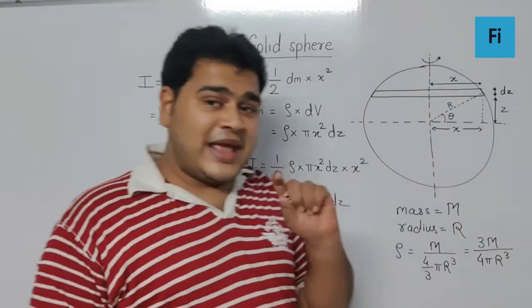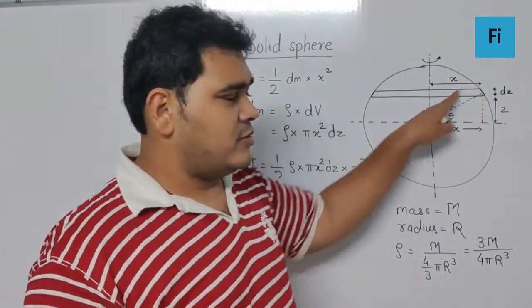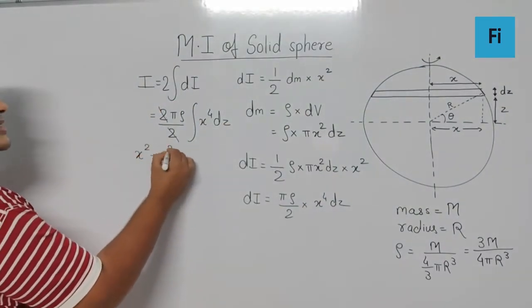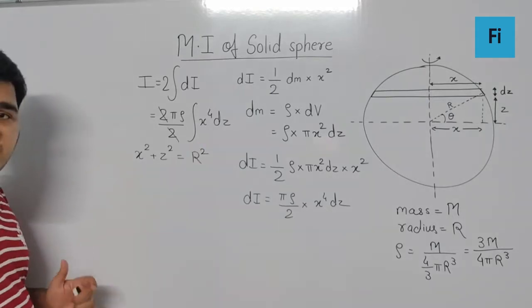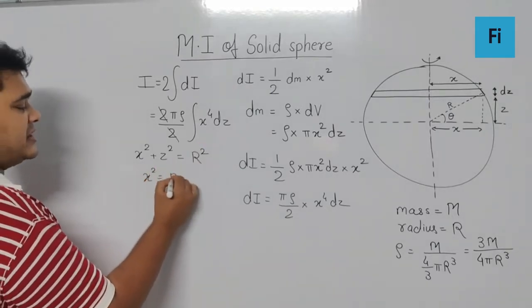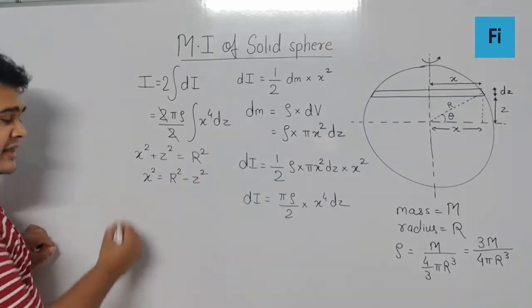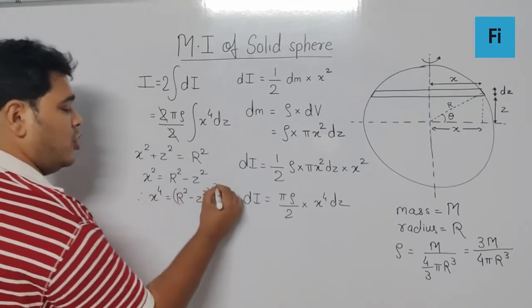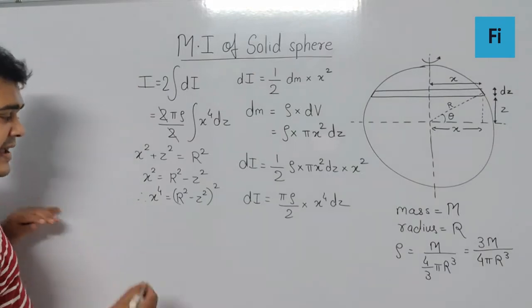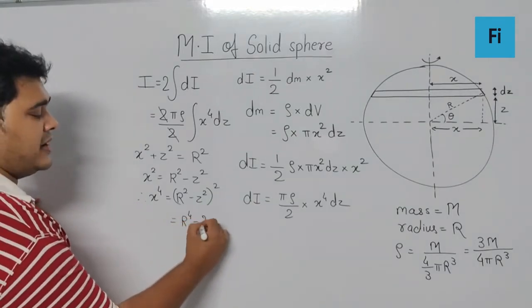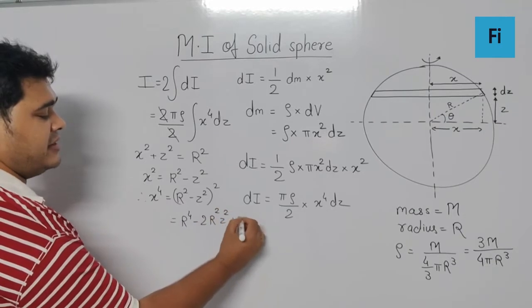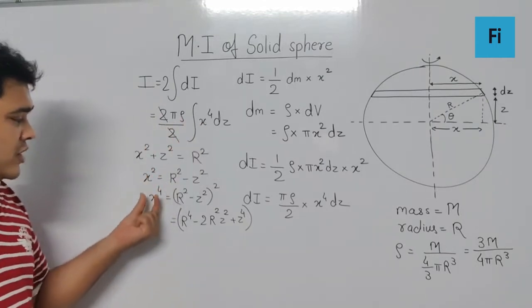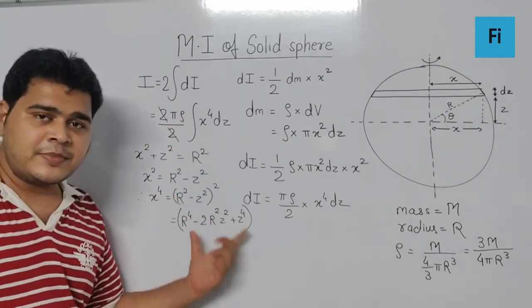Now to get the relation between x and z, I'm going to use the Pythagoras theorem and can say x square plus z square is r square, which means x square is r square minus z square, and so x raised to 4 becomes r square minus z square the whole square, which if I expand I get r raised to 4 minus 2r square z square plus z raised to 4.